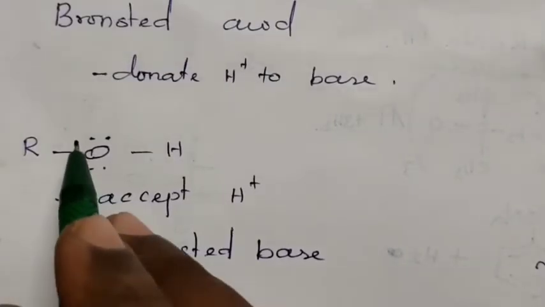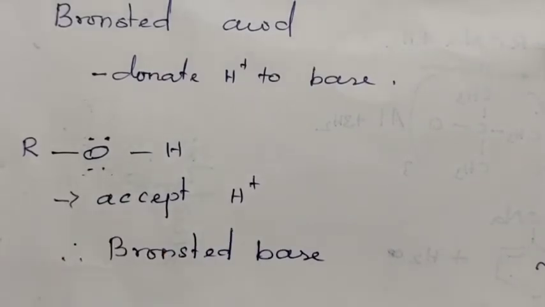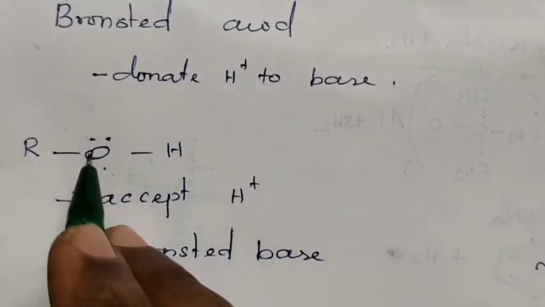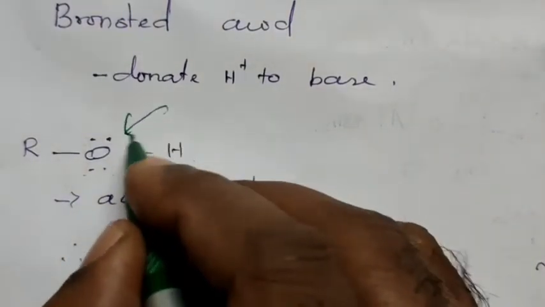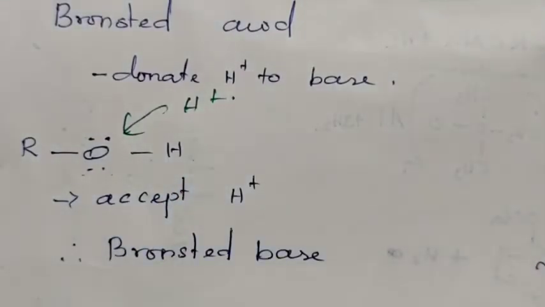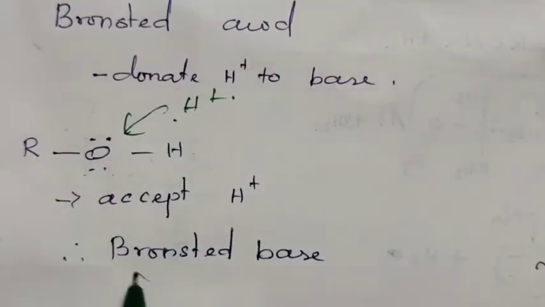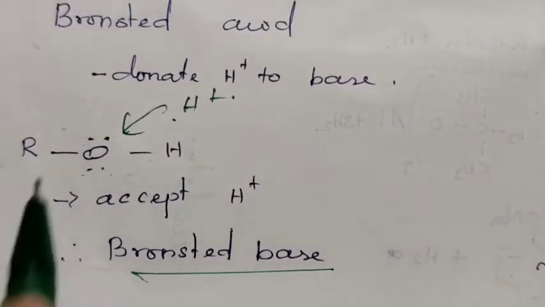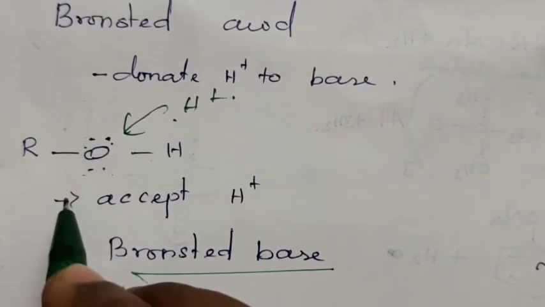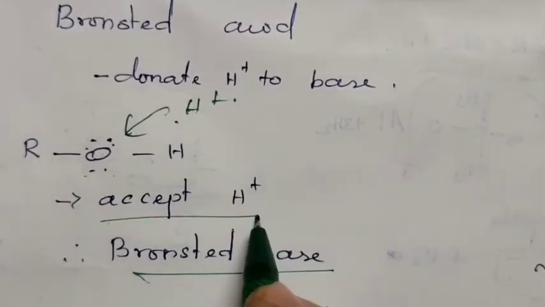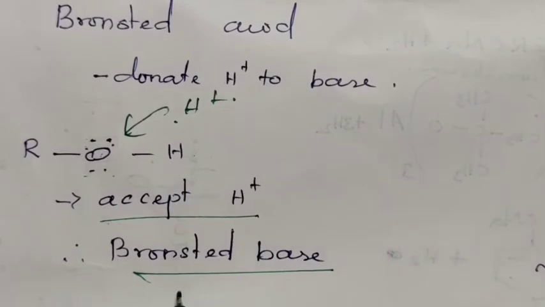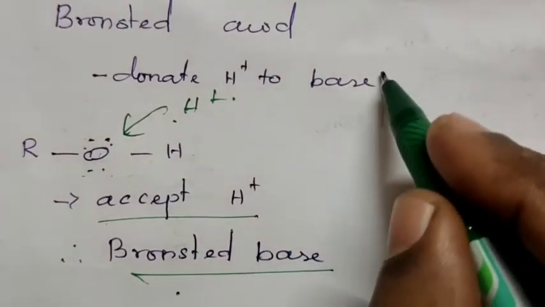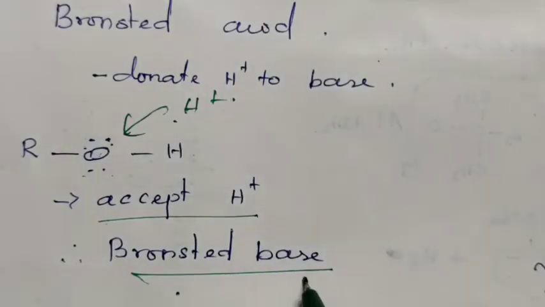Alcohol contains lone pair of electrons on the oxygen atom. Since they have lone pairs of electrons, they accept H plus ion, proton. Those substances which accept H plus ion are called Bronsted bases. Already we studied they donate H plus ion or proton to a base. Therefore, they are called Bronsted acids. Due to the presence of lone pair of electrons on the oxygen atom, it accepts H plus ion. Therefore, it acts as a Bronsted base also.